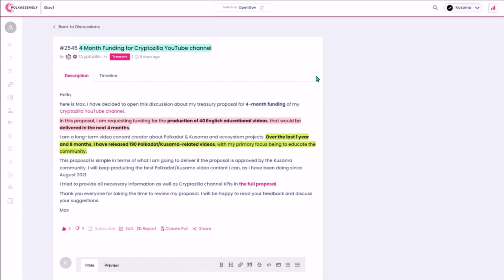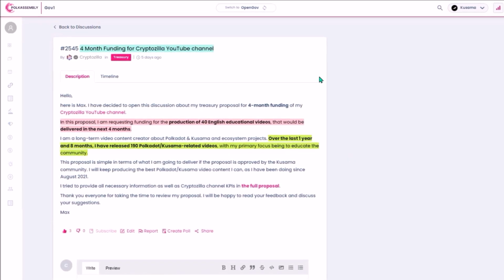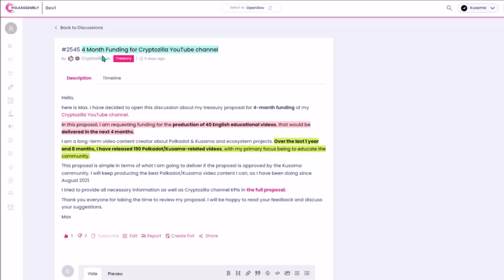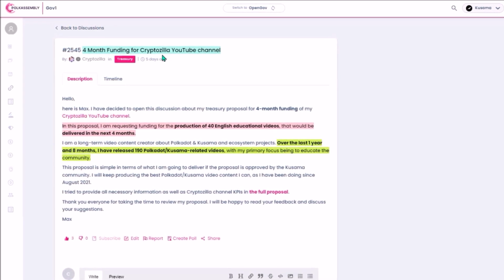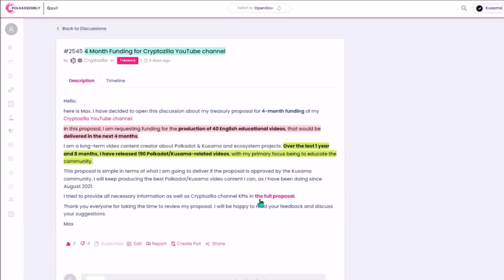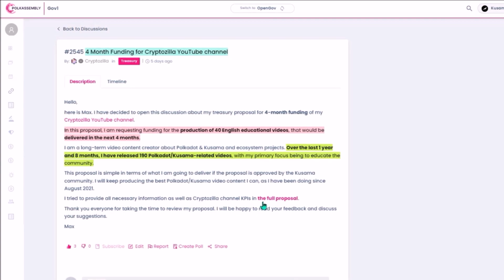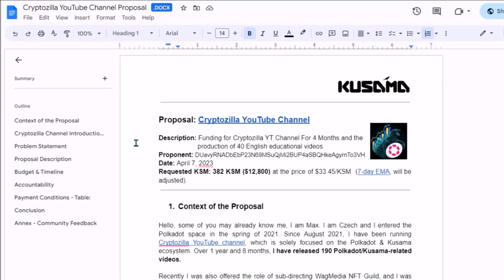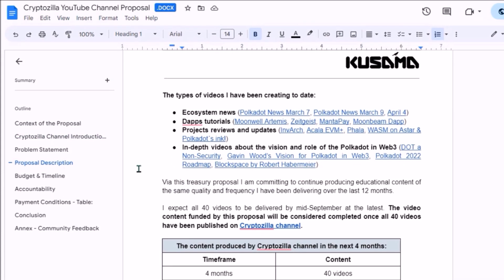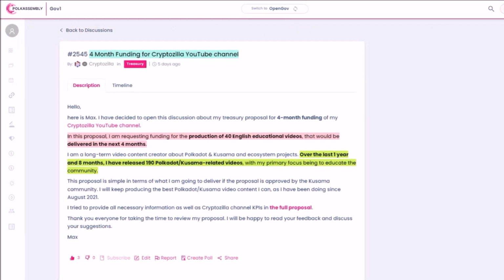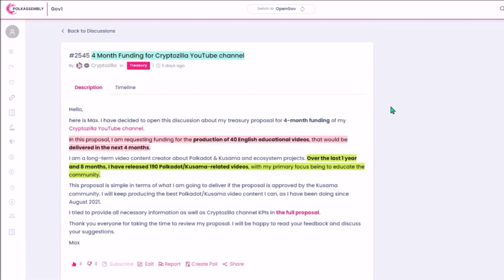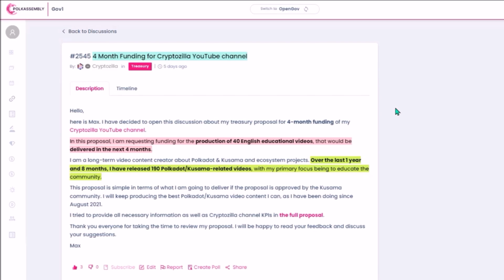the Treasury. Here I would like to let you know about my Treasury proposal that I am planning to submit on-chain soon. With my first proposal, I'll be requesting funding for my Cryptozilla channel for 4 months. The discussion on Polkassembly is now open. You can use the link in the description to come here to review my full proposal. You can read about my vision, about my channel, and also how the requested funds will be used. And in the discussion you can ask me any additional questions and share your suggestions. I will announce in time once voting on my proposal goes live.